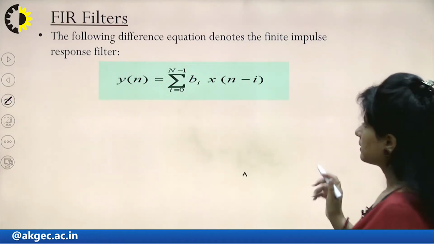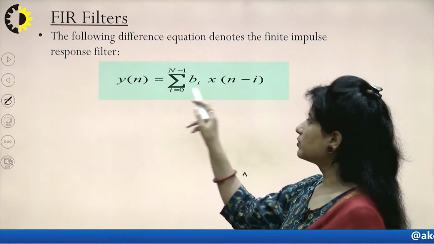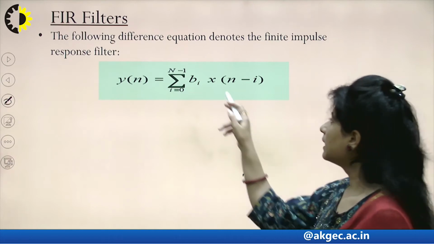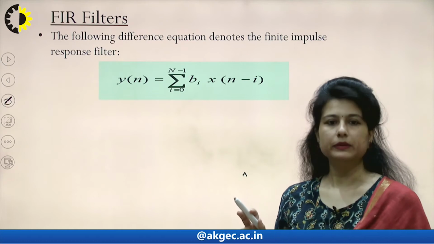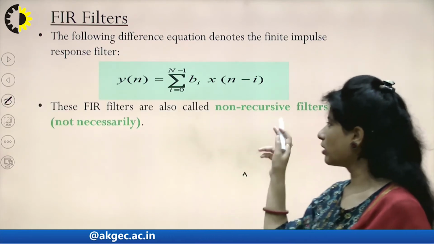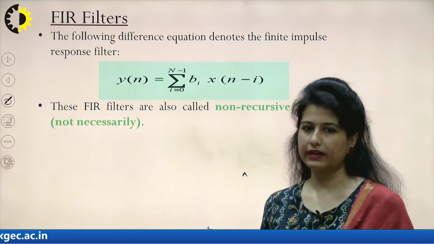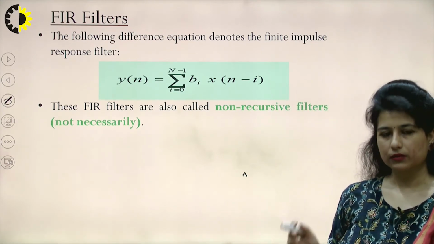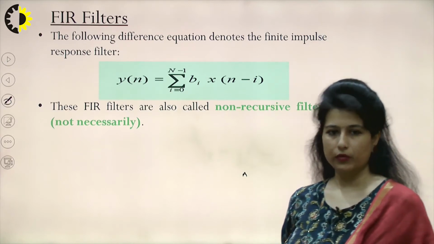This is another standard form representation of my FIR system: y(n) equals the sum of b_i times x(n) and the delayed samples of my input, where the b_i are the coefficients, or multipliers, that we multiply our signal with. These FIR filters may also be called non-recursive filters, but this is not necessary. Some FIR systems can be represented as recursive filters as well, but for our convenience most of the time we talk about FIR filters as non-recursive filters.